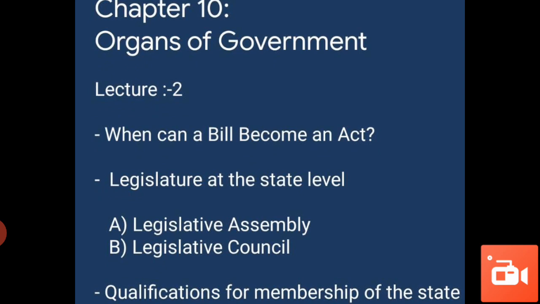Then a bill becomes an act if it is passed by the majority of the members of both houses, and it is also compulsory that it is signed by the President. Only then can it become an act.